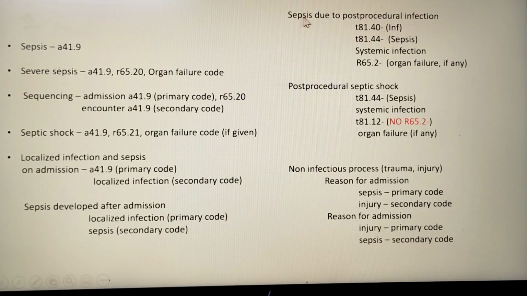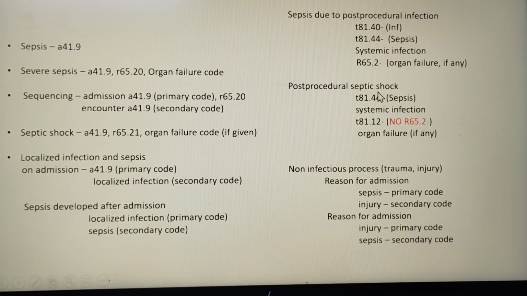So next, coming to sepsis due to post-procedural infection. Infection means we have to code the infection complication developed after the procedure, this code, and the sepsis code. Next, the systemic infection, then the organ failure code. So while studying all these codes, you may get confused, but when you practice, it will be easy for you to understand what is what.